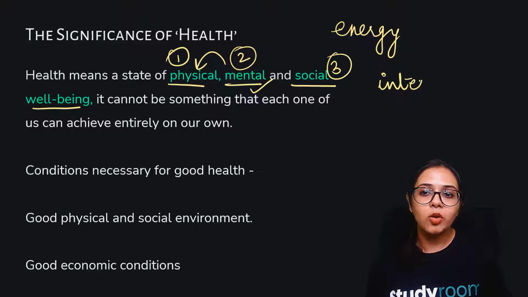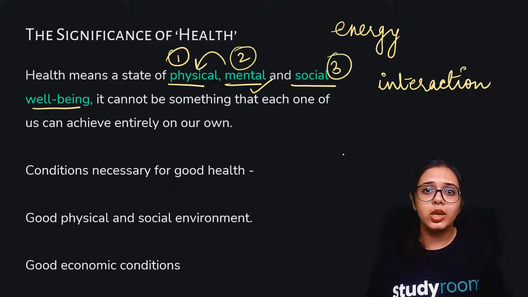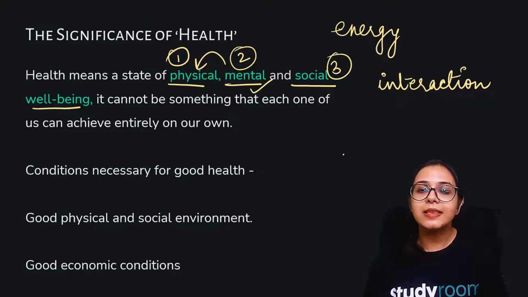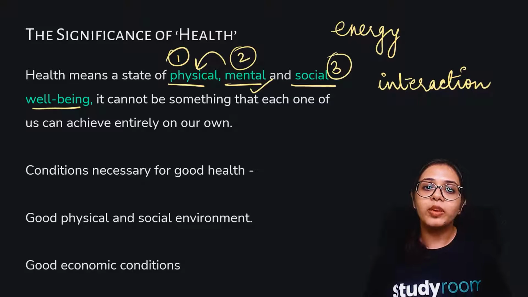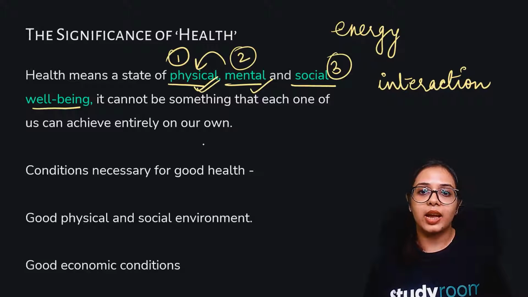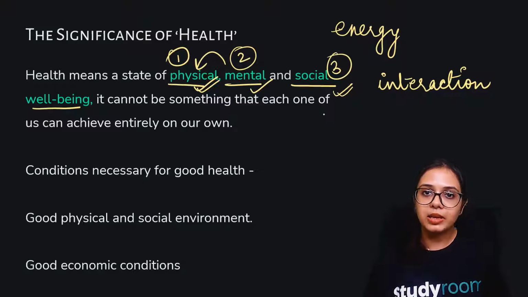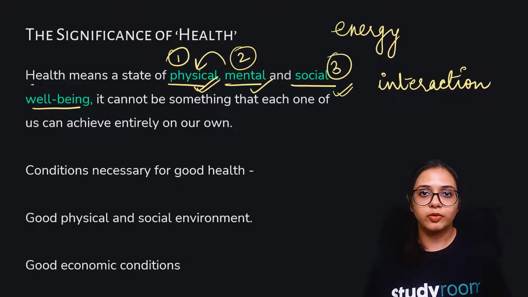If you stay in one corner of your bed inside your room for the rest of the day, or maybe a week, a month, and you're not talking to anybody in your home, be it your parents or your friends who come to meet you, that is not an indication of a healthy body. It means that something is constantly on your mind that is affecting you from being physically active and socially active. So these three components of being physically active, mentally fit, and socially fit signify the concept of a healthy body.